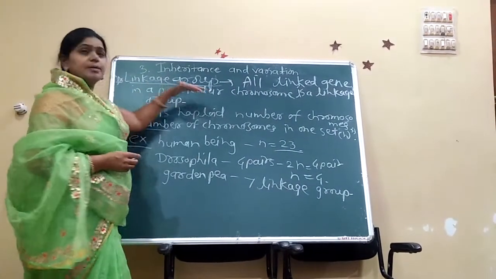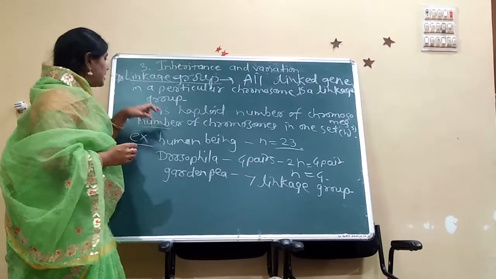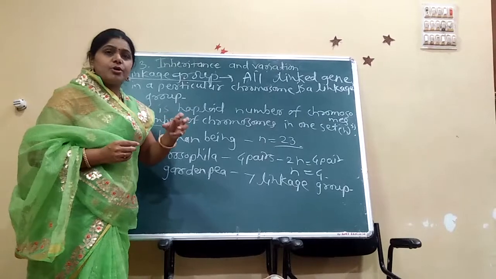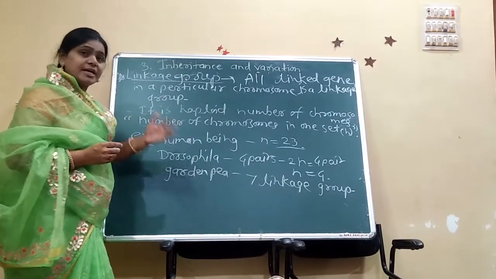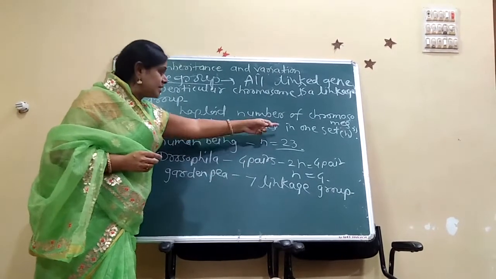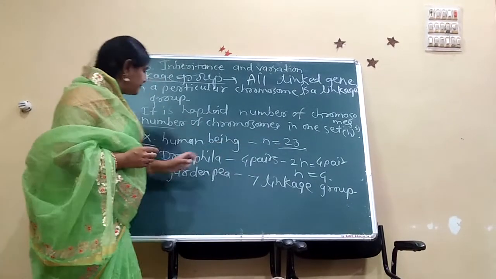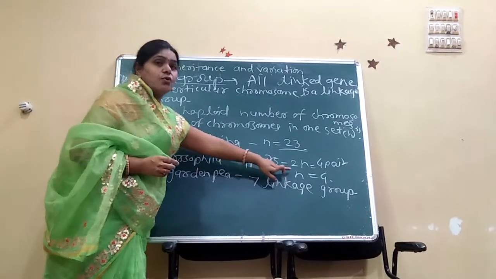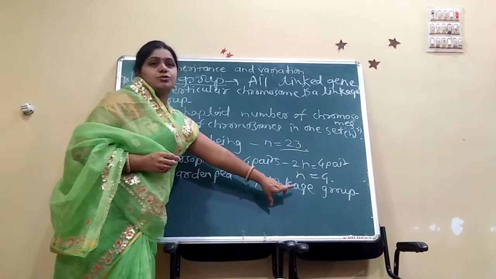All linked genes in a particular chromosome form a linkage group, and that number is the haploid number of chromosomes. That means half the number of chromosomes, the number of chromosomes in a single set, is the haploid. Human being, that is n, that is 23. Drosophila, that is 4 linkage groups. Garden pea plant, that is 7 linkage groups here.